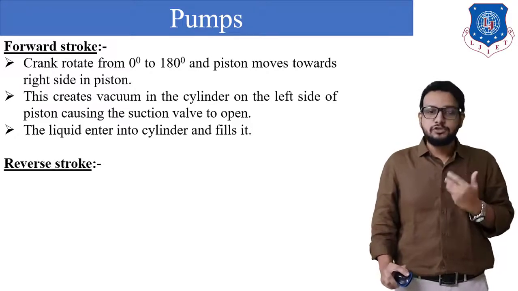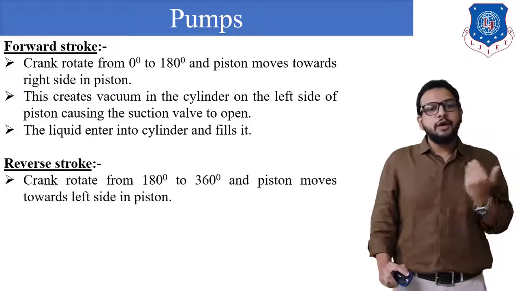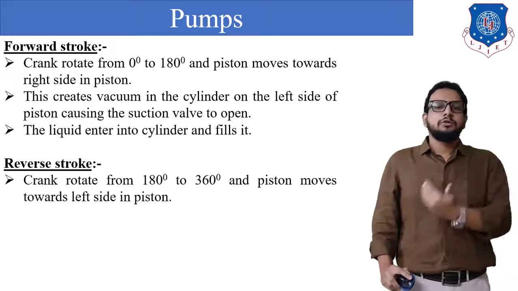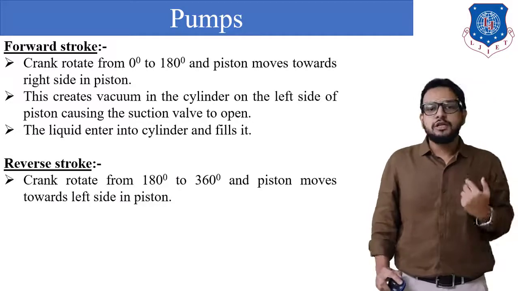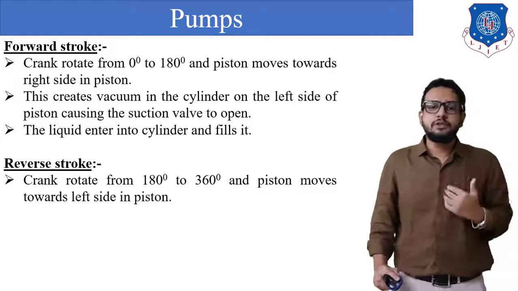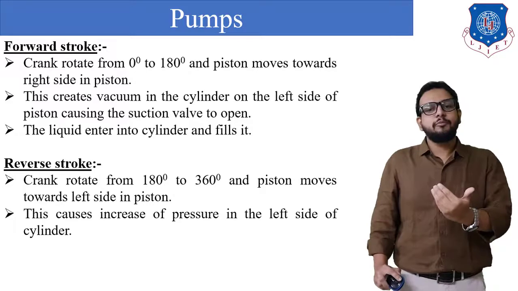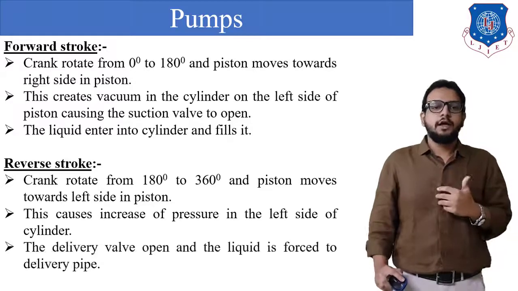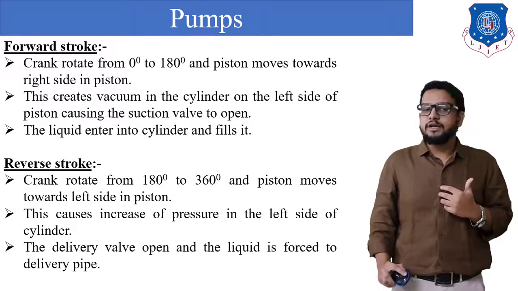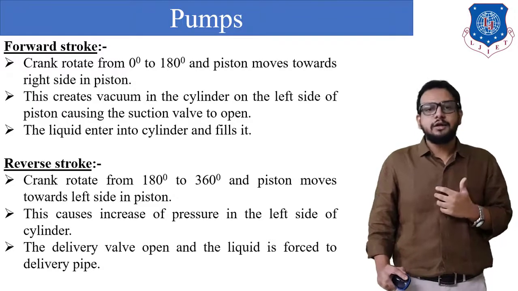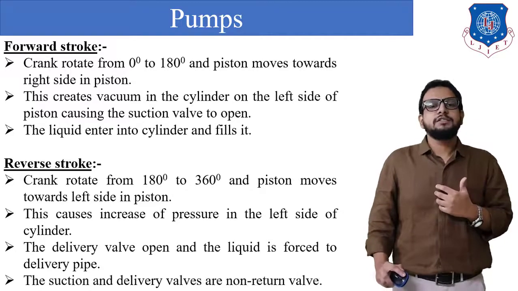Next is the reverse stroke, that is our delivery stroke. Now the crank rotates from 180 degree to 360 degree, that is the original 0 degree position, and the piston moves towards the left side in the cylinder. This causes an increase of pressure in the left side of the cylinder, and the delivery valve opens and liquid is forced to be delivered into the delivery tank. Now let us see further.